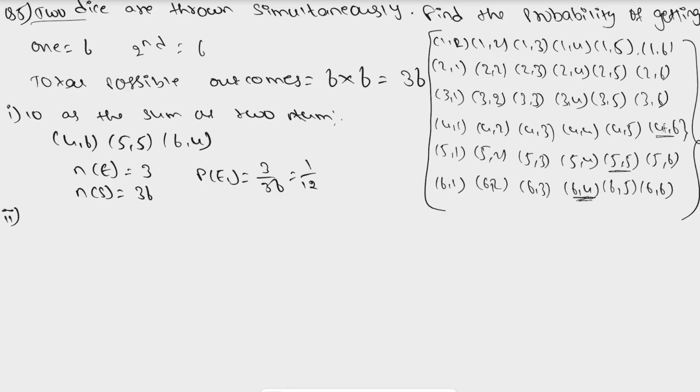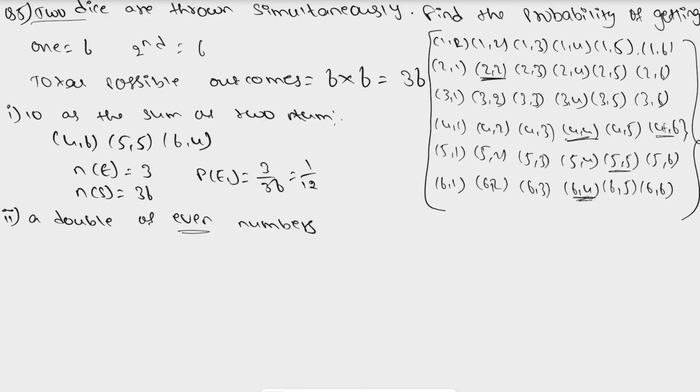And the second one we have is a double of an even number. That means we need to get the same number on both dice, where it should be an even number. Here we have 2 and 2, and 3 and 3 also, but we need to have only even numbers.